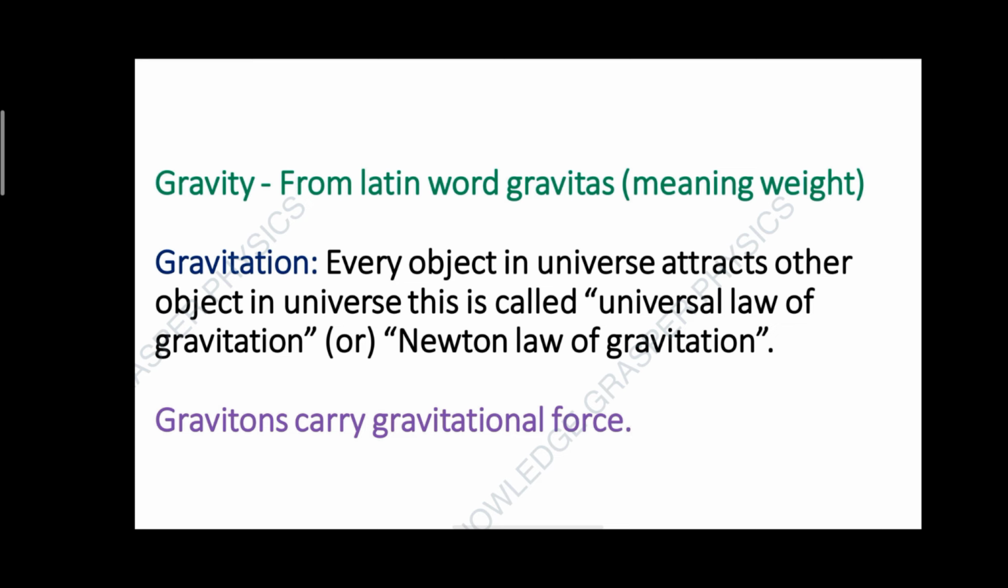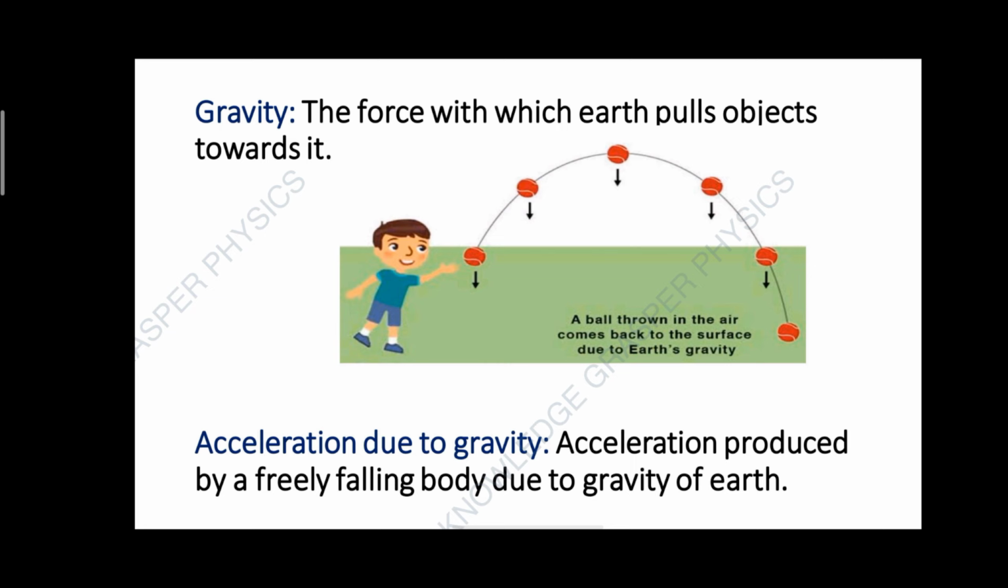So next, what is gravity? The force with which Earth pulls objects towards it is called gravity. Have you ever wondered why, when you project something vertically upwards, or even when you jump, you come back to the ground? It is because of gravity. Earth attracts objects towards it.